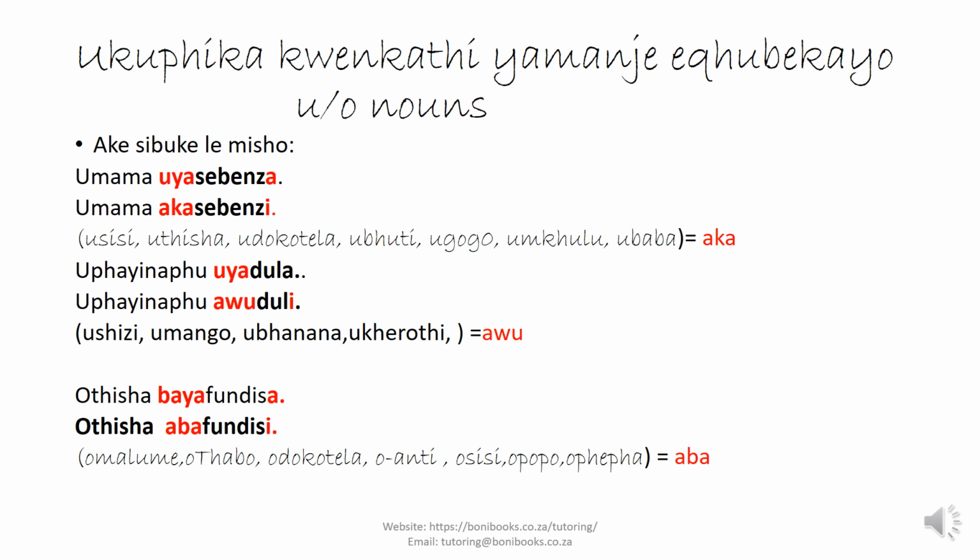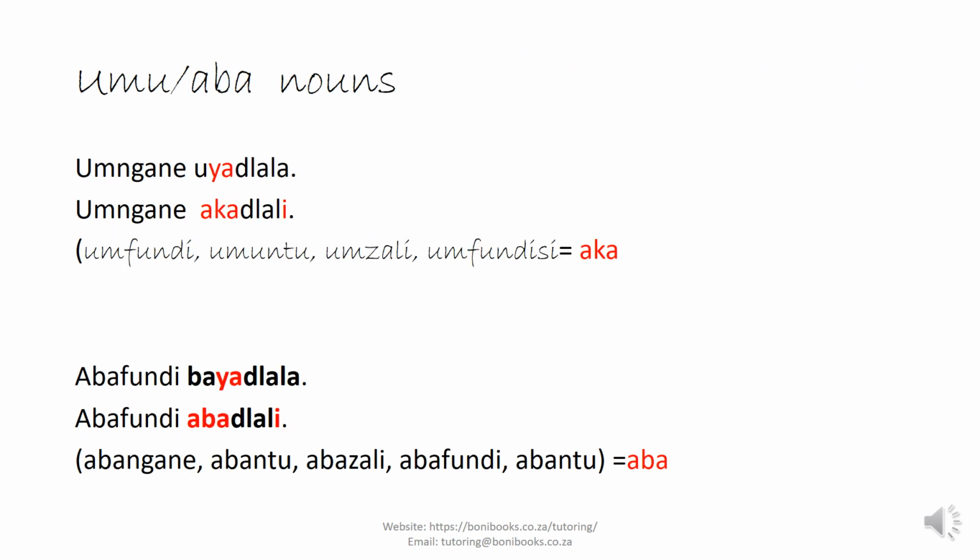But when we say umama doesn't work, we say umama akasebenzi. So the negative here is going to be the same with the one for the just ordinary present continuous tense. So, but the ya here, again, it doesn't come back when you do the negative. Umama uyasebenza, umama akasebenzi. Upineapple uyadula, and then because upineapple is not a human being, we say upineapple awuduli. Obaba bayafundisa, obaba abafundisi. And this is the other group.